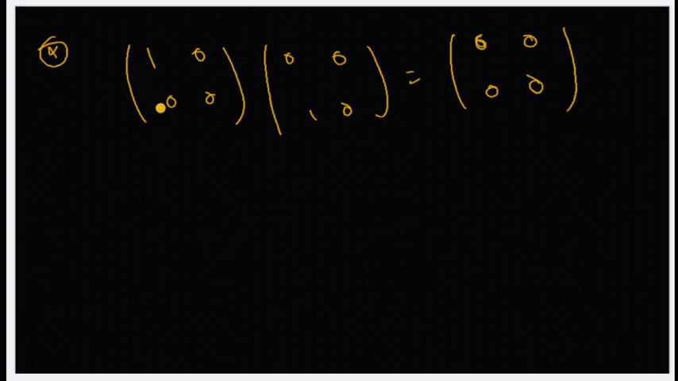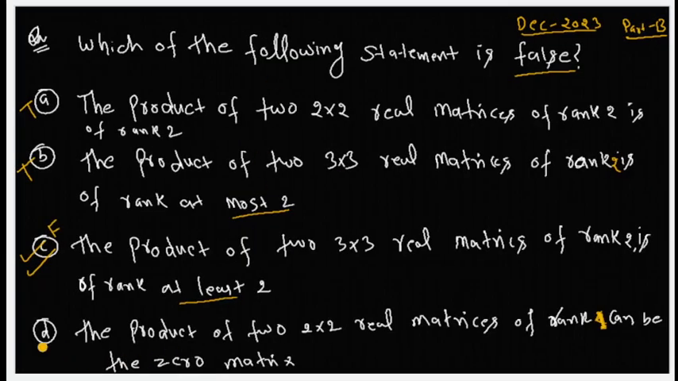And we take another example. Suppose 0 0 1 0, and if we multiply both, we get 0 0 0 0. So a matrix of rank 1 and another matrix of rank 1, but the product of these two matrices is again a zero matrix. So option D is true, so this is not our option, because we need to find the false one. A, B and D are true options, but not correct because we need to find the false option. So our option is option C.